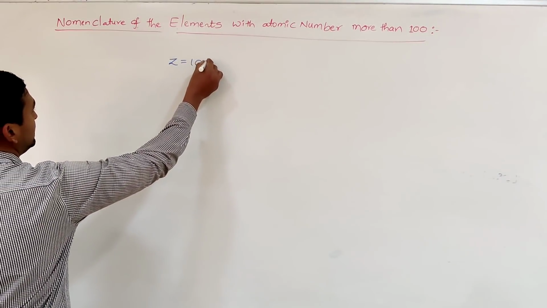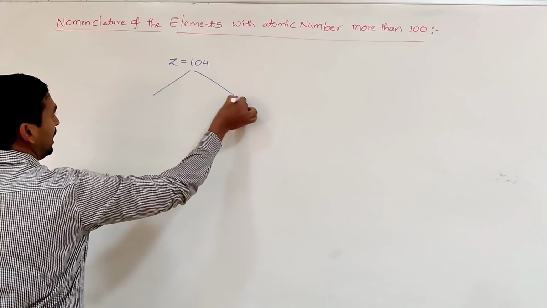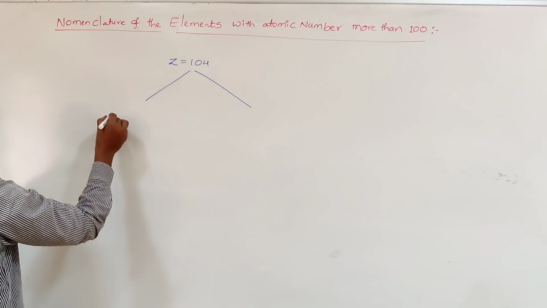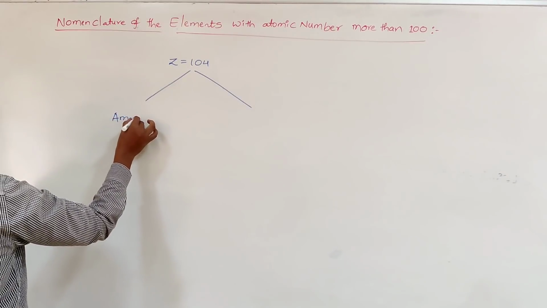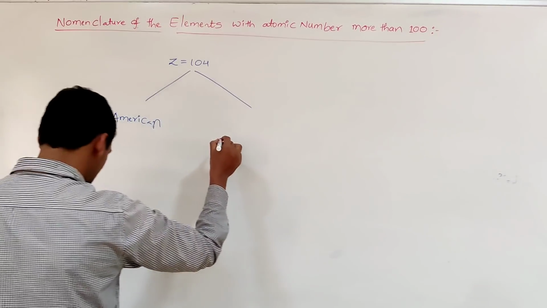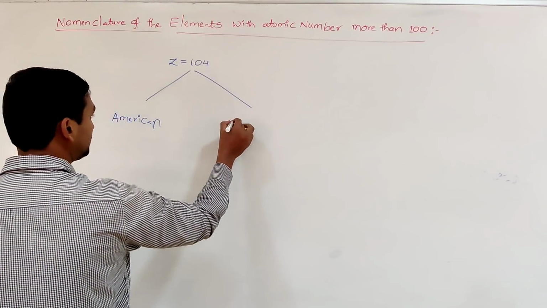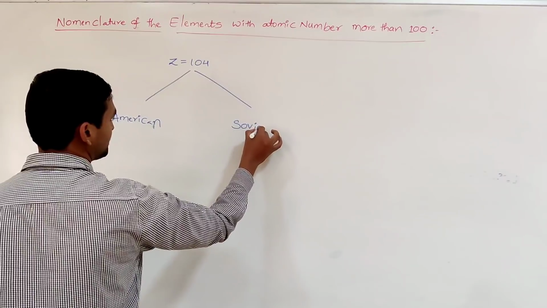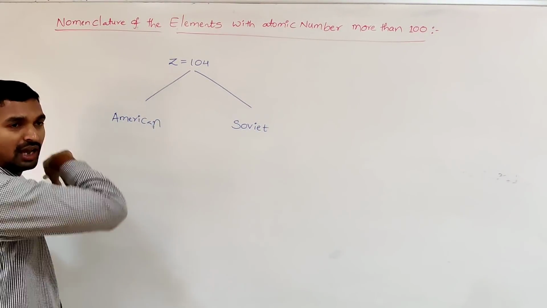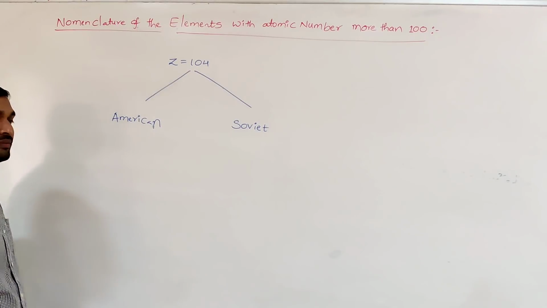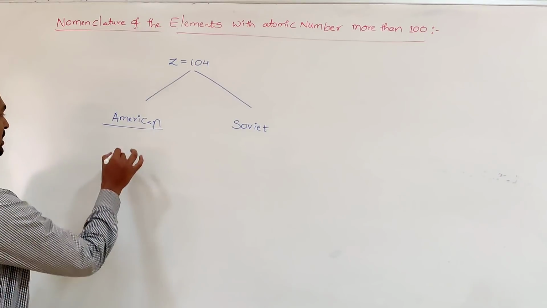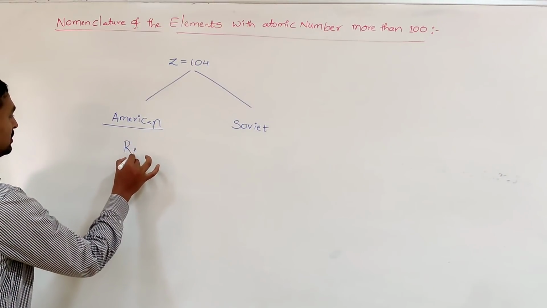This is an element whose synthesis, characterization or study, whatever it is, was done by two scientists. One person is an American scientist, the other is a Soviet scientist. So both studied it. For this element with atomic number 104, the American scientist claimed the name of that element is Rutherfordium.